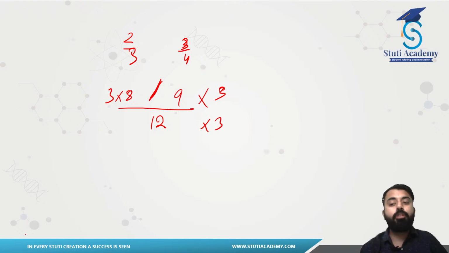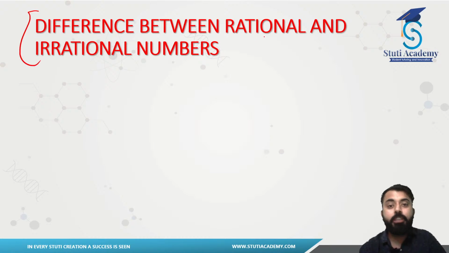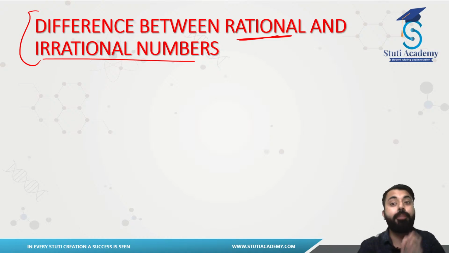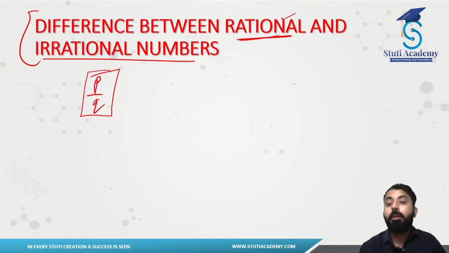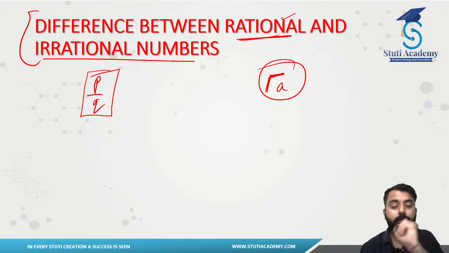Now we are going to jump towards specifically the differences between rationals and irrationals. Firstly, we are going to understand this. Then I am going to shift towards our total irrational concept today. So you guys remember what rationals were? They were in the form of p by q. And the only difference between a rational and an irrational number was what? Any number which could be in the form of p by q would be a rational. But if a number couldn't be in the form of p by q, that would be an irrational number, or you can say any number which had a square root over it would be an irrational number. That was the primary difference.